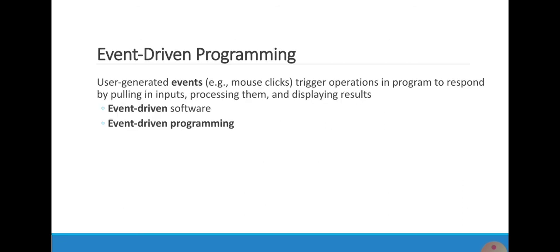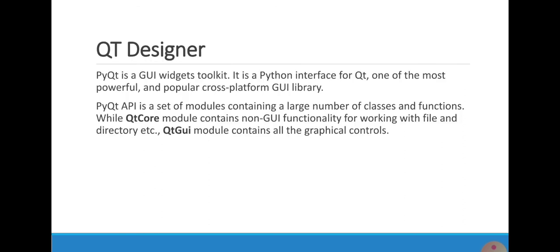Event-driven programming. User-generated events trigger operations in the program to respond by pulling in input, processing it, and displaying the result. Qt Designer. PyQt is a GUI widget toolkit. It is a Python interface for Qt, one of the most powerful and popular cross-platform GUI libraries. The PyQt API is a set of modules containing a large number of classes and functions, while the QtCore module contains non-GUI functionality for working with files and directories, etc. The QtGui module contains all the graphical controls.